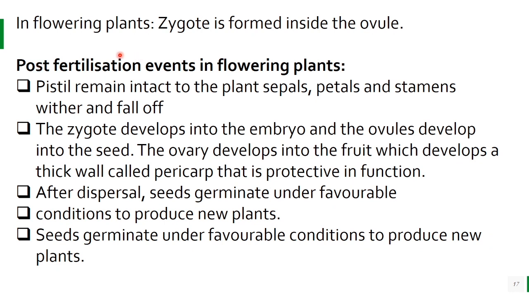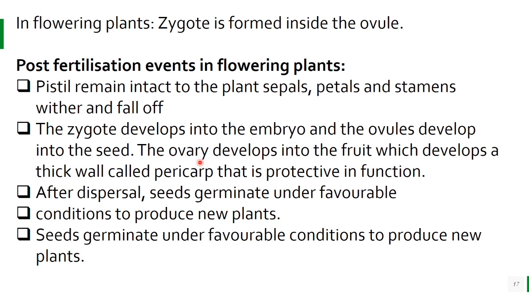In case of flowering plants, the zygote is formed inside the ovule. So the post-fertilization events in case of flowering plants are that the pistil remains intact to the plant, while sepals, petals and stamens wither and fall off. It means जो pistil है, pistil means ovary, stigma and style, it remains intact to the plant while sepals, petals and stamens wither and fall off. The zygote develops into an embryo and the ovules develop into seed. कि जो zygote है वो बनेगा embryo और जो ovules हैं they will form seed.